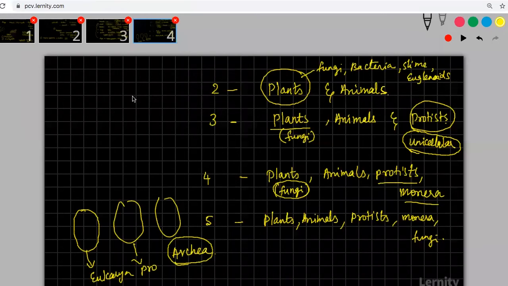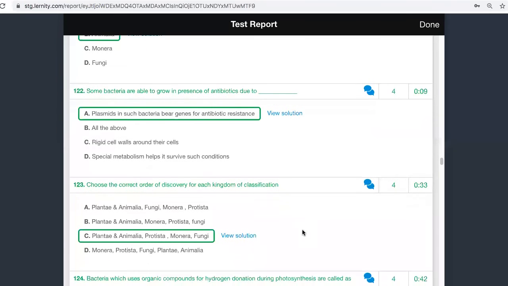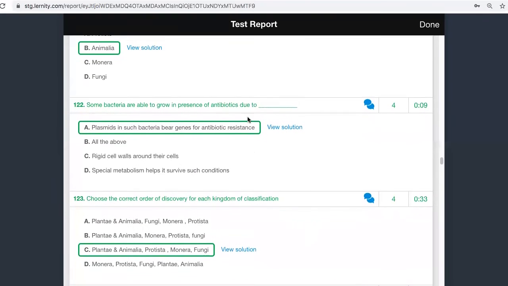I'm not sure about an eighth kingdom and all. Mostly now we have given up the kingdom classification, and we are going ahead with the domain based system. Three domains, that's all. What is a domain?